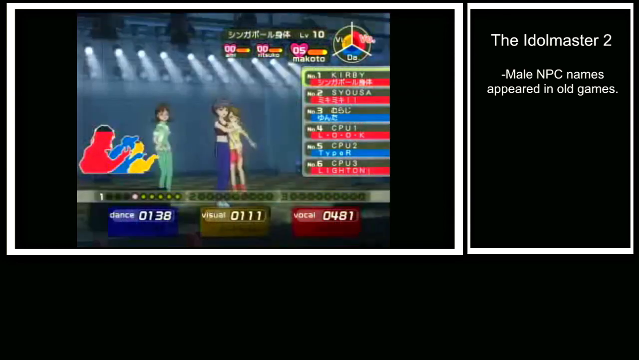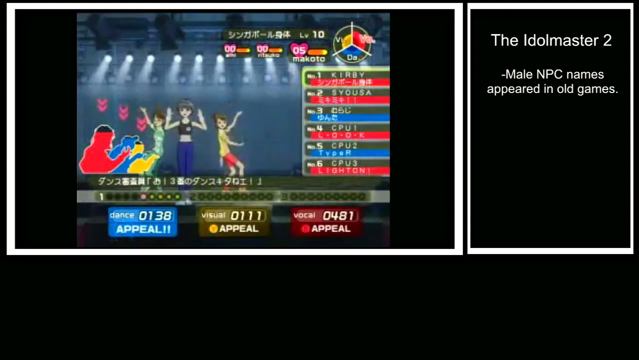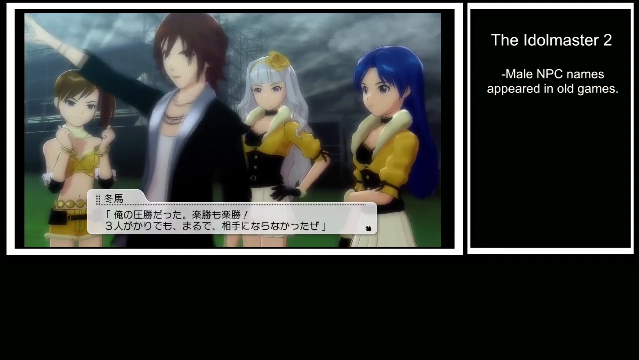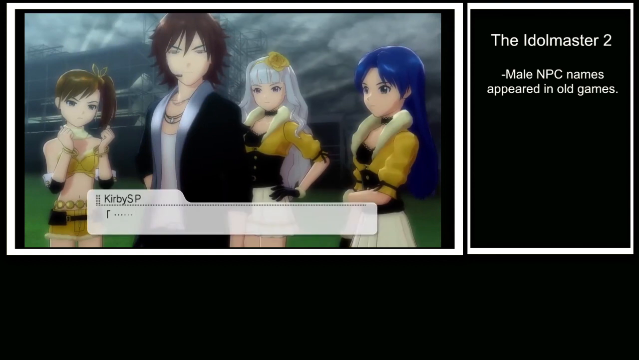And also, among the NPCs that appear as rivals in the arcade version, there's also male NPCs. So from that point of view, having Jupiter as rivals in IMS 2 might not be as crazy as it sounds. But we will end up making a video about the history of the rivals some other time.